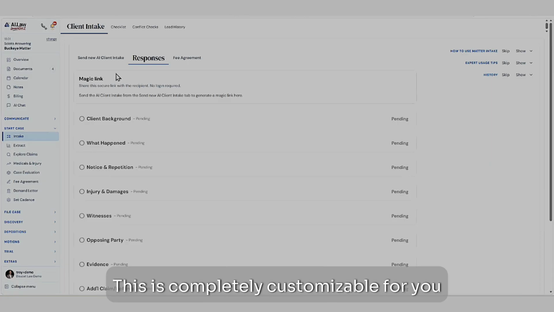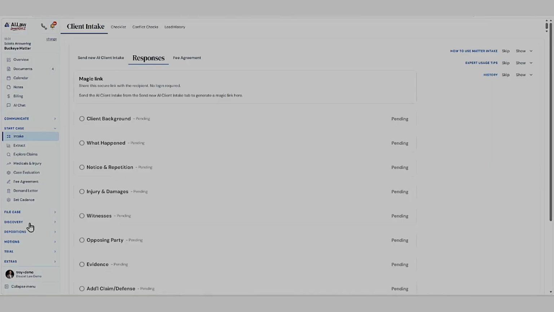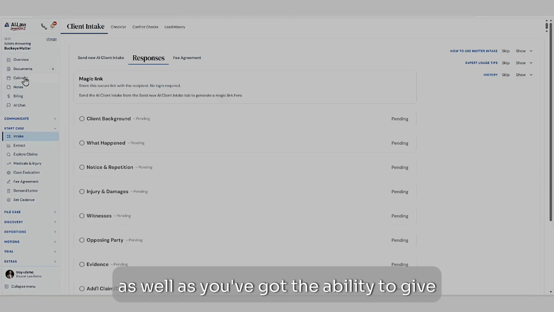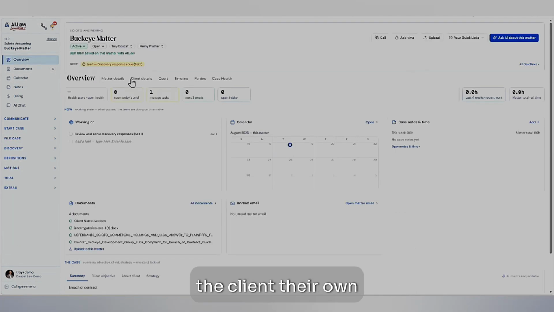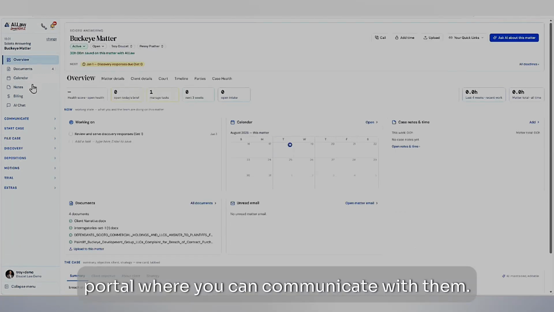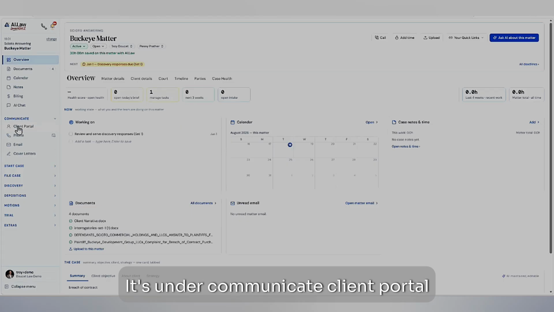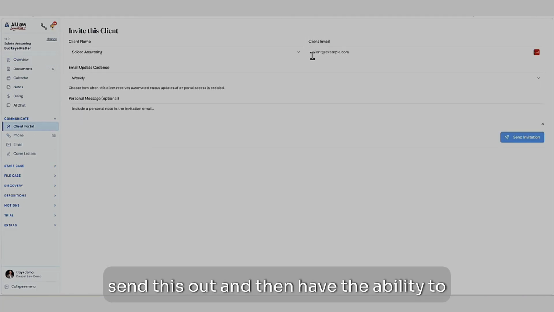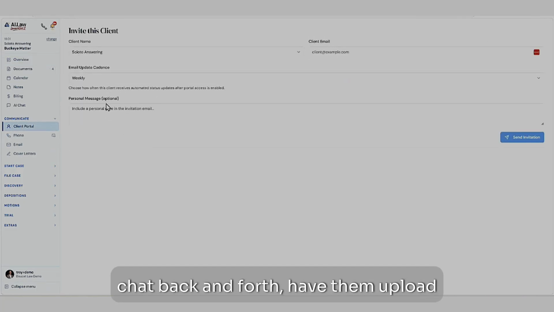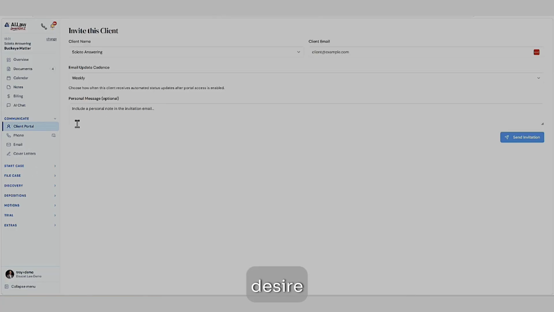This is completely customizable for your matters, and you also have the ability to give the client their own portal where you can communicate with them. It's under Communicate, Client Portal. You can send this out and then have the ability to chat back and forth, have them upload documents, everything that you desire.